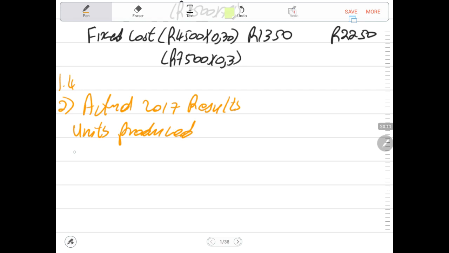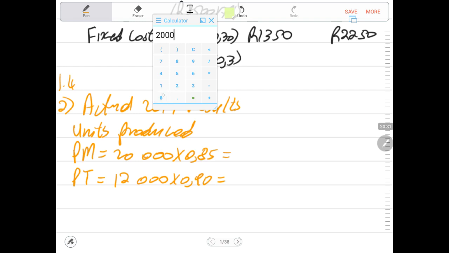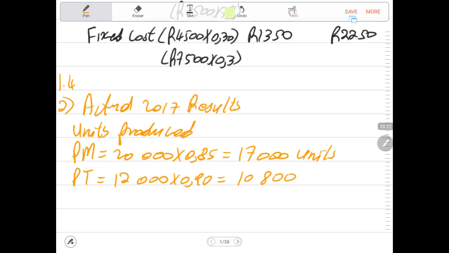And the units produced for per mobile will be 20,000 of the annual capacity times 85%. Then for per tablet, annual normal capacity is 12,000 times 0.90, which is 90% of that. Then 20,000 times 0.85, that is 17,000 units. So these are the units that were actually produced in 2017. Then 12,000, we produced 90% of that as the actual production, which is 10,800. Now remember, we do have opening units.